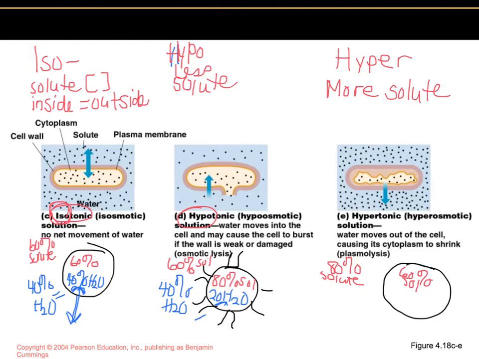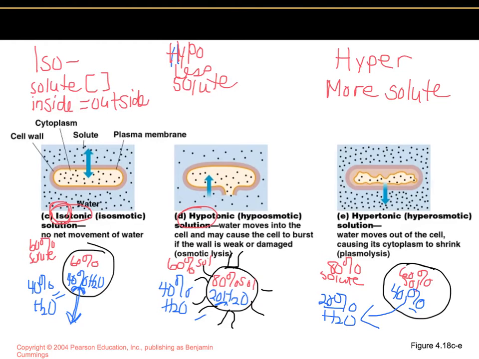Let's draw in the water. If it's 80% solute outside, then that means that it's 20% water. And if it's 60% solute inside of the cell, that means it's 40% water. So water moves from a high to a low concentration. It's 40% here, 20% here, so it's going to move outward.